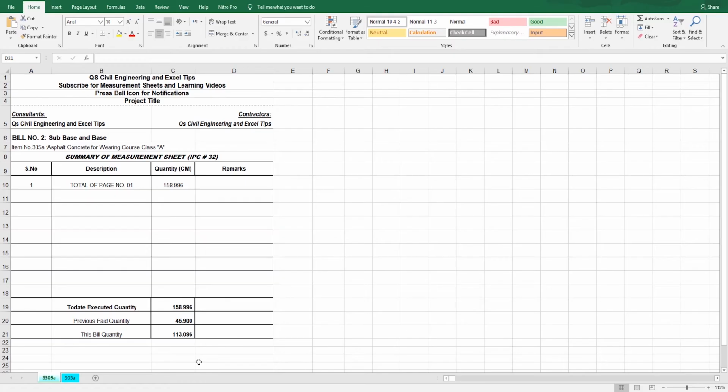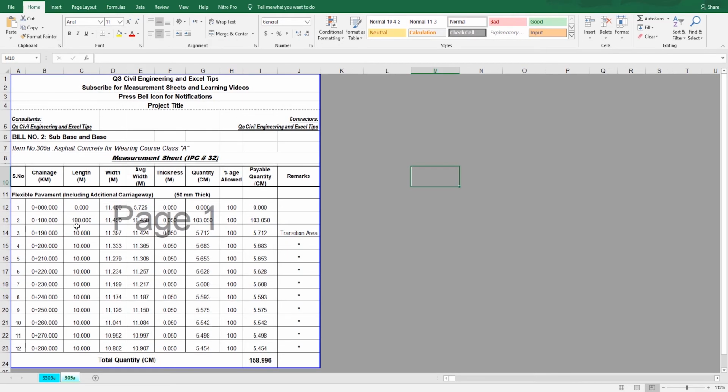Let's go. So friends, this is the summary of asphalt concrete for wearing course class A. In this summary, I linked the total quantity of page number 1. So let's move to the page. Viewers, this is the measurement sheet for asphaltic concrete wearing course. In this sheet, we have several columns like serial number, chainage, length, width, average width, thickness, quantity, percentage allowed, payable quantity, and remarks.